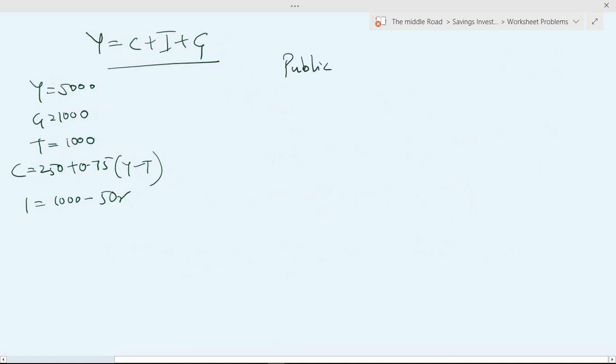Now let's look at public saving. We know public saving is nothing but T minus G. T and G are same, so public saving is 0.